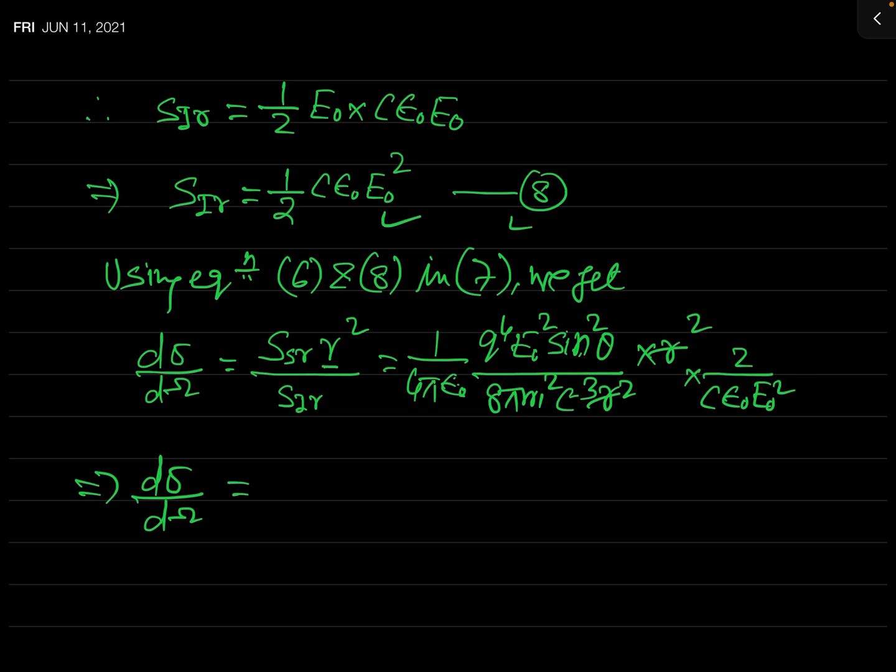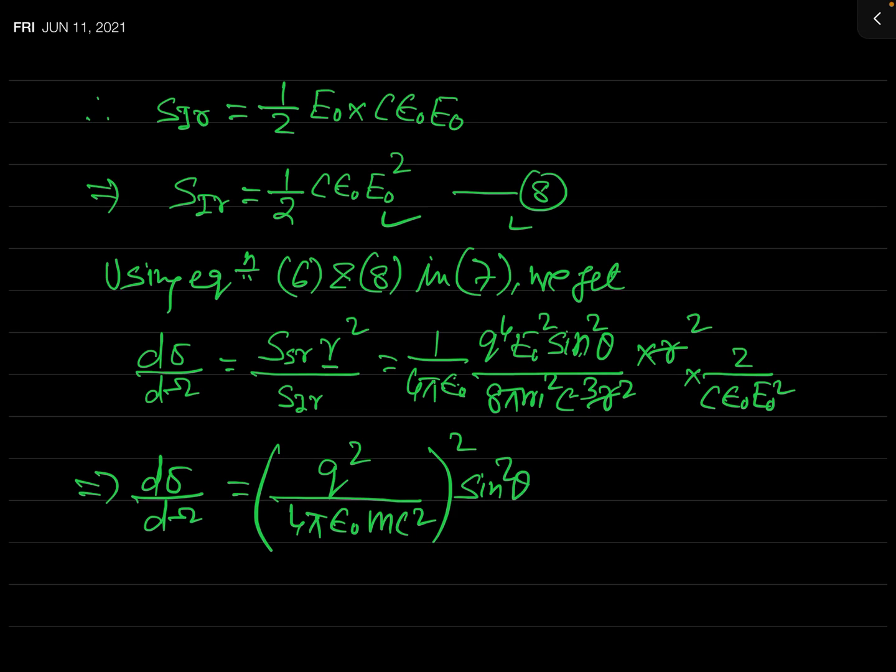Now we will write this expression on the right-hand side in a particular fashion. You may write it as q square over 4 pi epsilon naught m c square, whole square, times sin square theta.